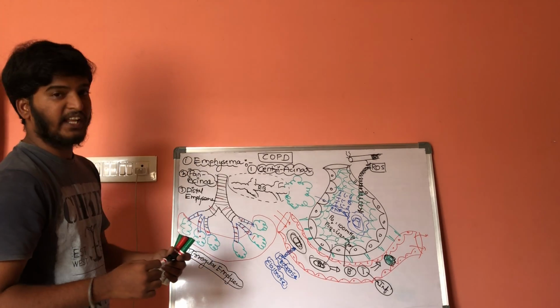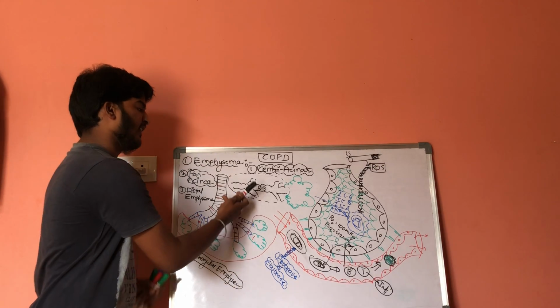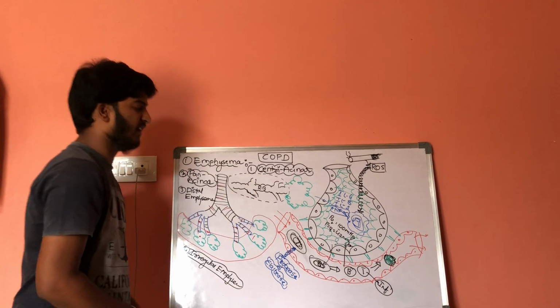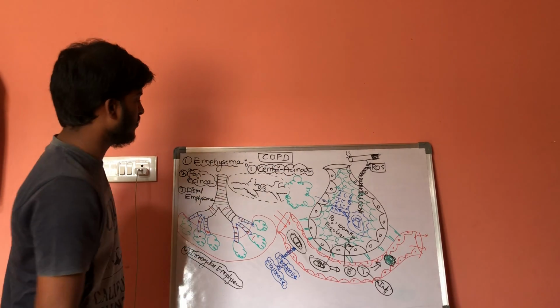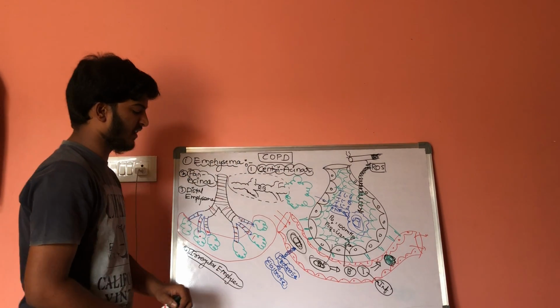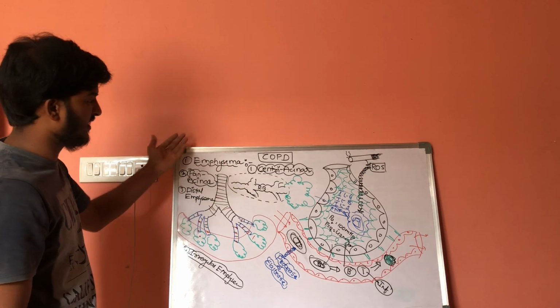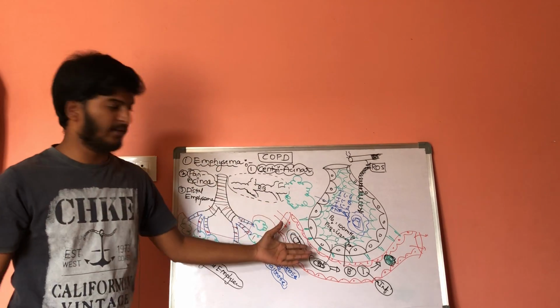Irregular emphysema is where there may be enlargement and inflammation of any of the parts of this acinus. So this is the emphysema. This is about the types of emphysema, its mechanism and pathology.